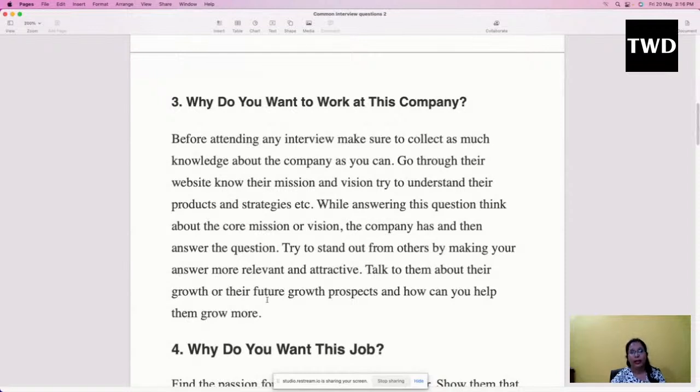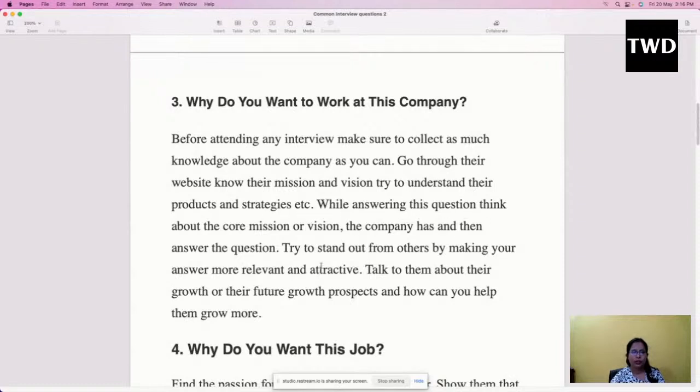If not, try to grab those skills, and also go to the company website and gather more and more information to know what they are looking for. Go through their website, know their mission and vision, and try to understand their products and strategies.